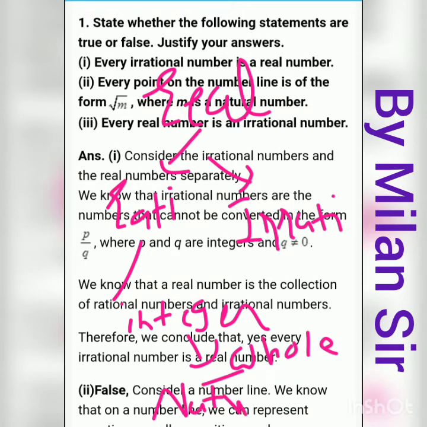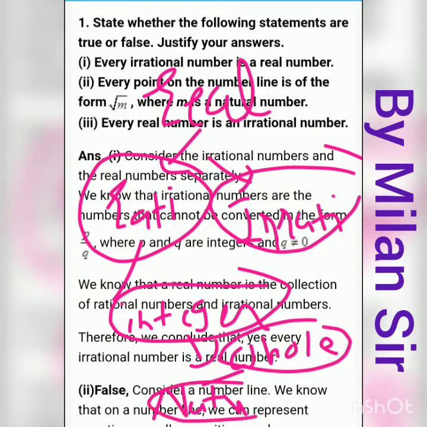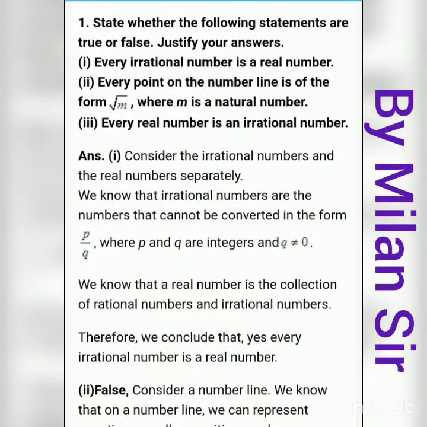So every rational number is a real number, every irrational number is a real number, every integer is a real number, every whole number is a real number, every natural number is a real number. So all numbers are real numbers. So this statement is true. Every irrational number is a real number.